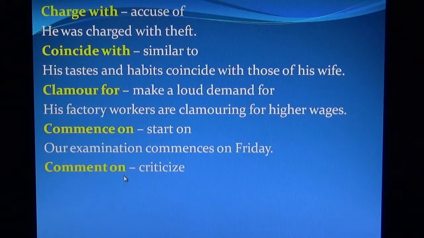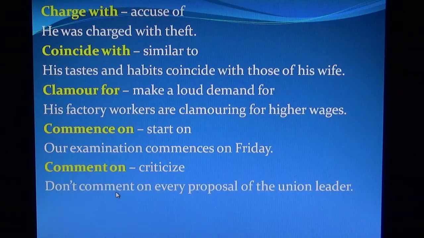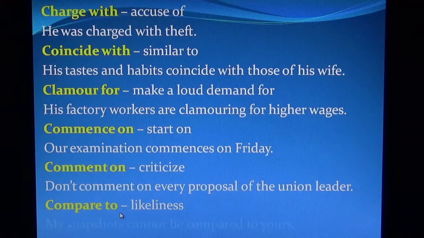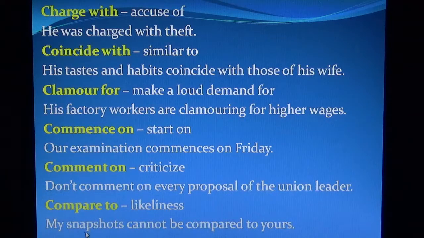Comment on means criticize. Don't comment on every proposal of the union leader. Compare to means likeness. My snapshots cannot be compared to yours.